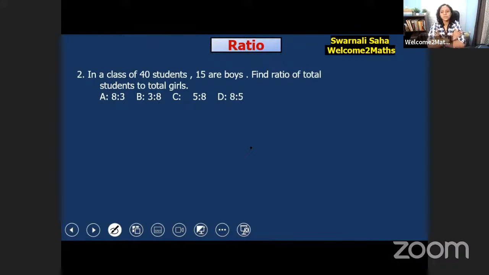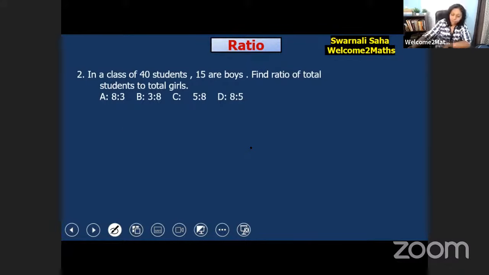Five is to 8, 5 is to 8. Okay, 8 is to 5. Okay, very good. Those who have given answer A, it is not right. D would be the correct one. Okay, Nishit, very good. 8 is to 5. Urshita, 8 is to 5. Many of you have given 8 is to 5, and some are saying 5 is to 8. So let me show you the answer. Okay. So let's see the answer.